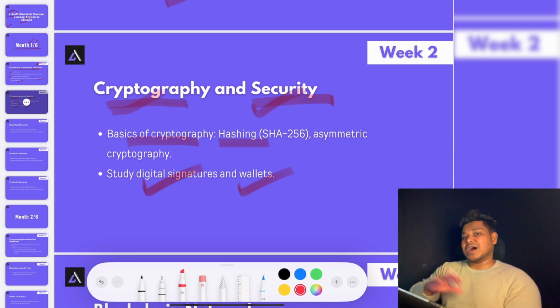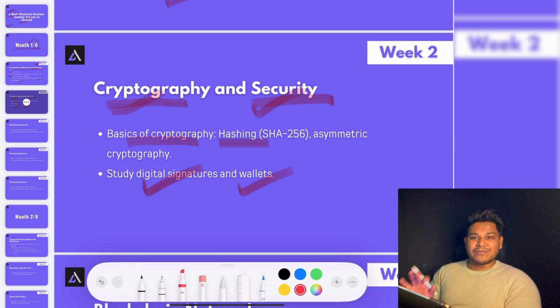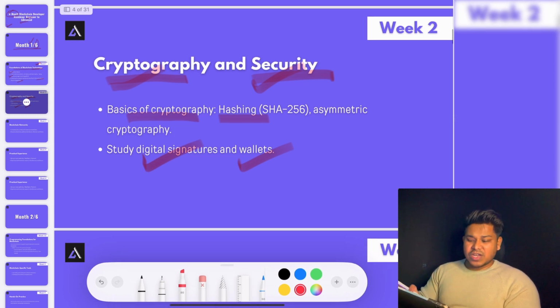I'm not telling you to be a master in that, but gather as much information as you can, make a proper note about it. If you try to go deep, well, 1 week is enough for exploring all of this. You can simply explore all the concepts we have in each one of these modules. So that's what you have to do in the second week. Now let's move to the third week.